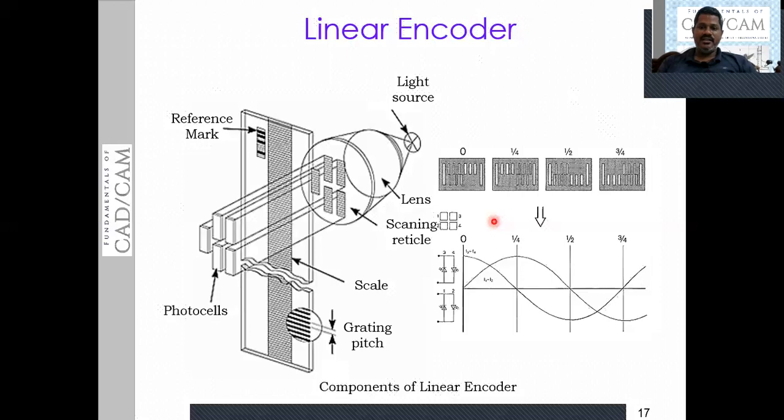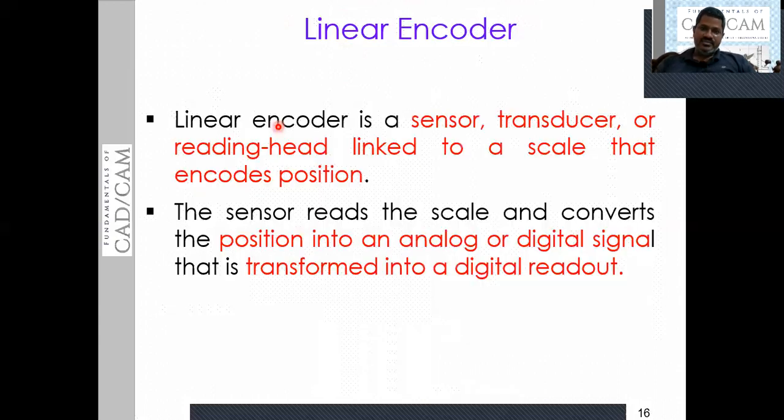These two sinusoidal waves in turn generate one more signal, the reference signal, and using that reference signal, the movements of the moving element will be identified. We call it a linear encoder because we are using the linear movements of the scale to sense the linear movements of the moving object.